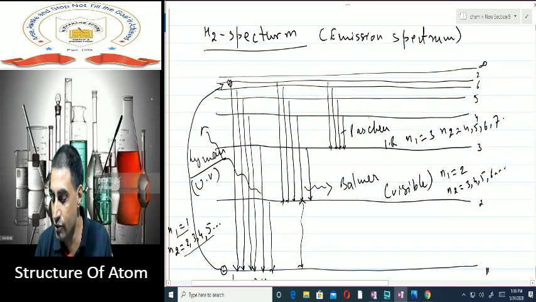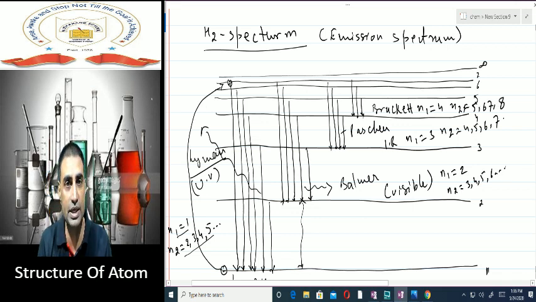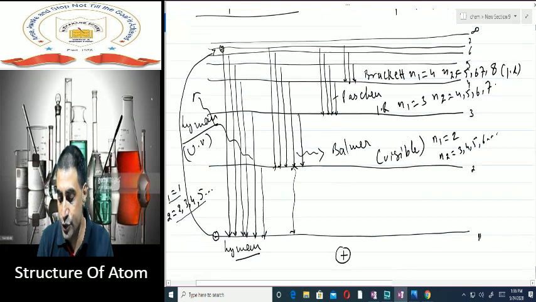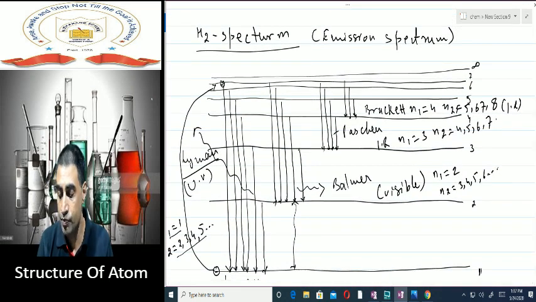After Paschen, we have Brackett. So from 7th to 4th, 6th to 4th, 5th to 4th, this series is Brackett series. For Brackett, N1 is 4 and N2 is more than 4. That is 5, 6, 7, 8, something like that. That again lies in the infrared region. So Lyman is UV, Balmer is visible, Paschen and Brackett are infrared. Lyman, Balmer, Paschen, Brackett, then you have Pfund series.